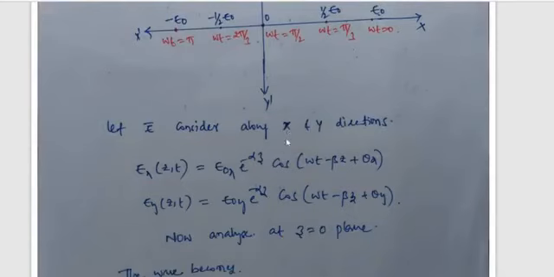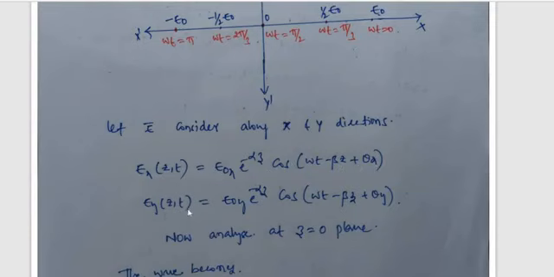So let E bar be considered along the x and y directions. Then Ex of z comma t is equal to E naught x e power minus alpha z cos of omega t minus beta z plus theta x.